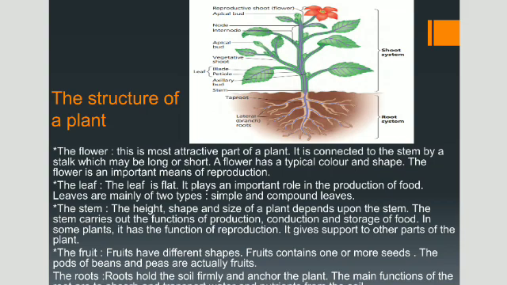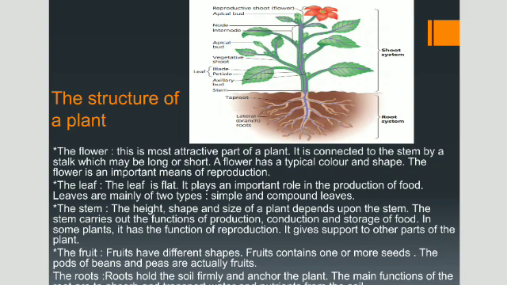Leaves are mainly of two types, simple and compound leaves. Third is the stem. The height, shape, and size of a plant depend upon the stem. The stem carries out the functions of conduction and storage of food. In some plants, it has the function of reproduction. It gives support to other parts of the plant. The fruit. Fruits have different shapes. Fruit contains one or more seeds. The pods of beans and peas are actually fruit.